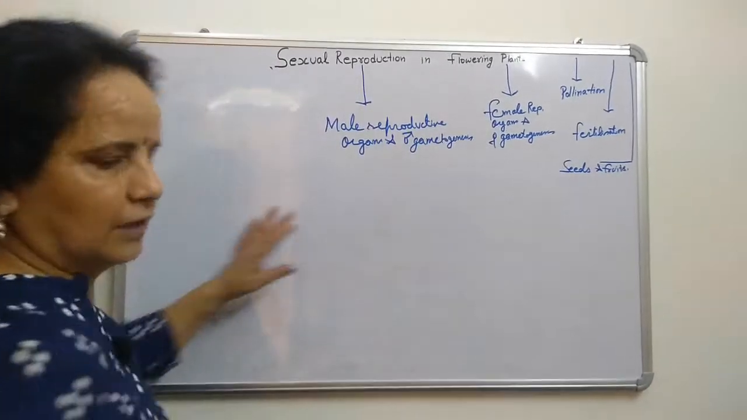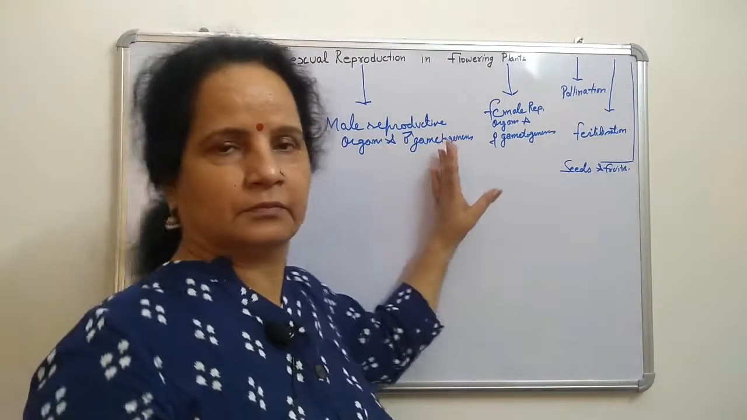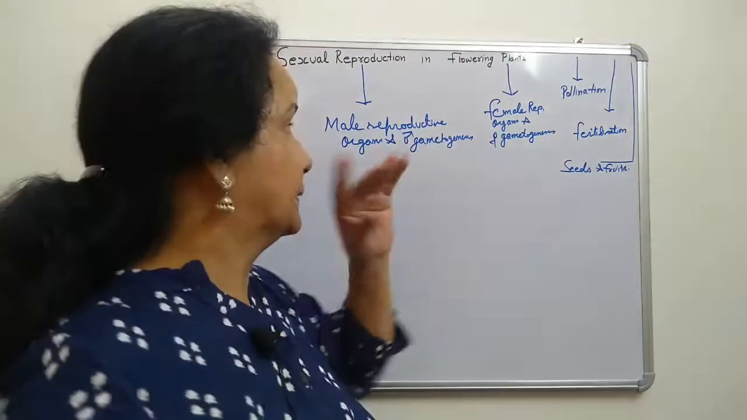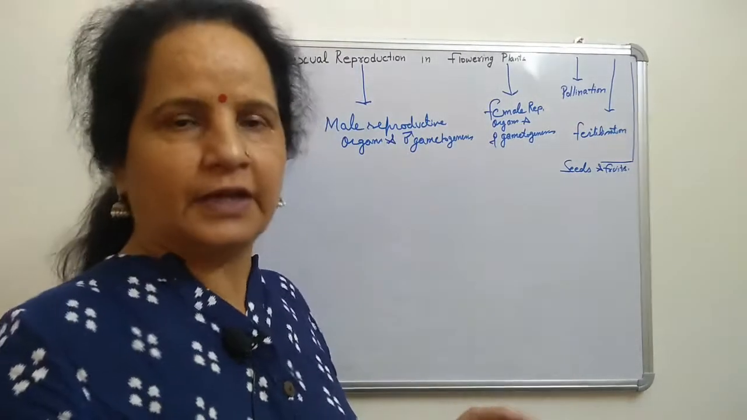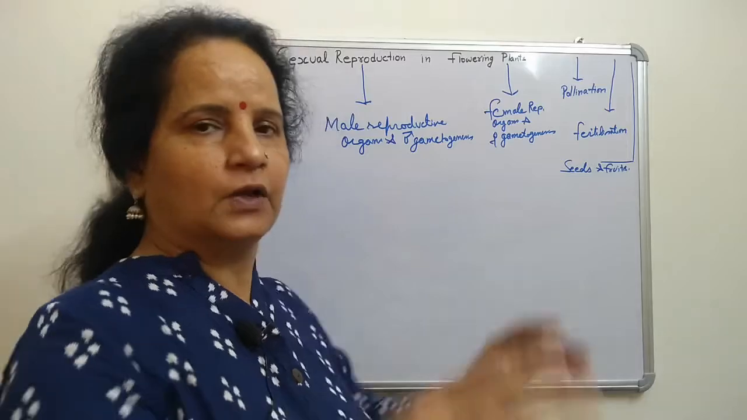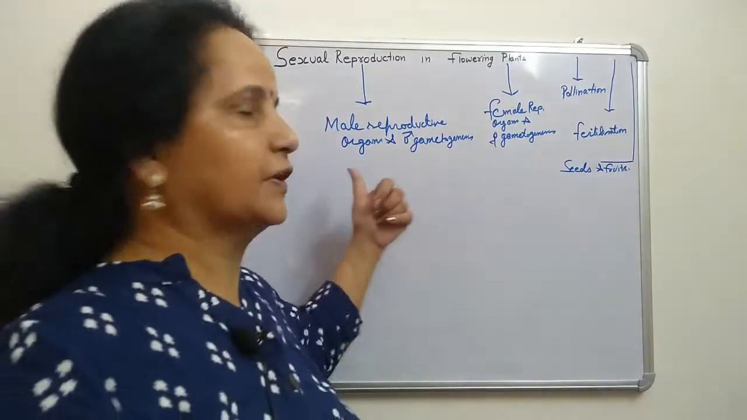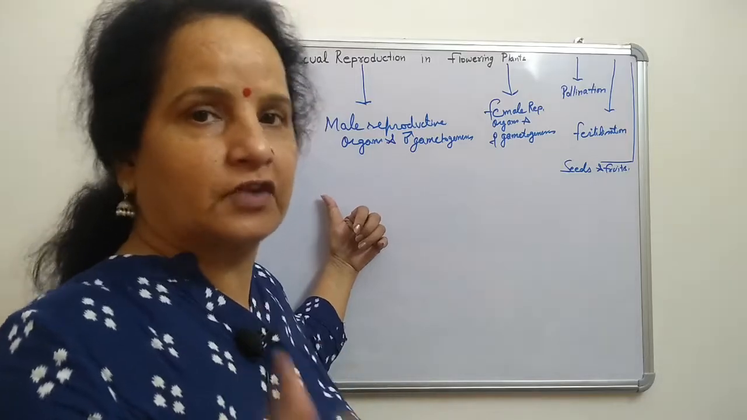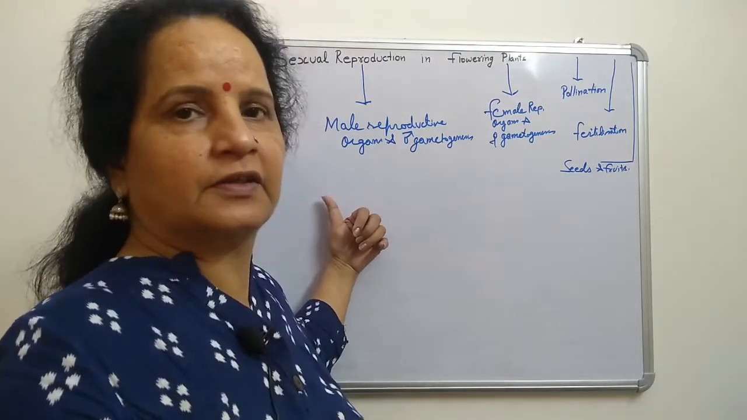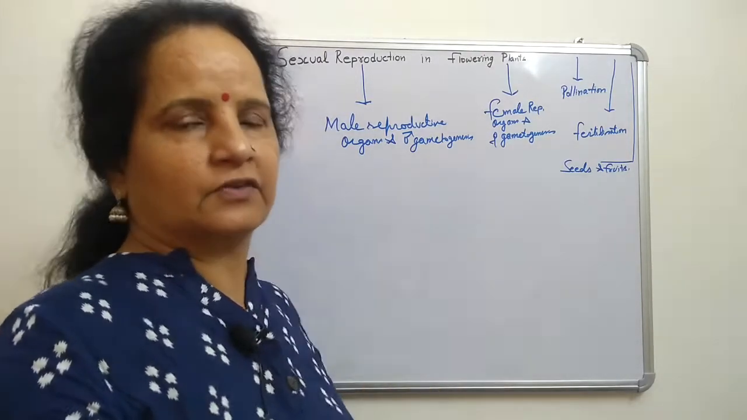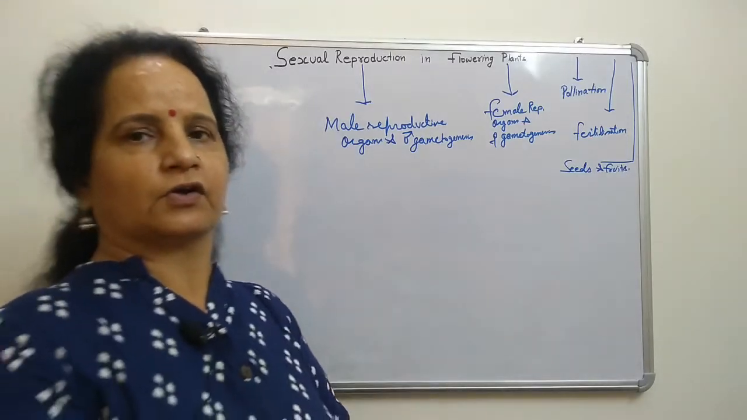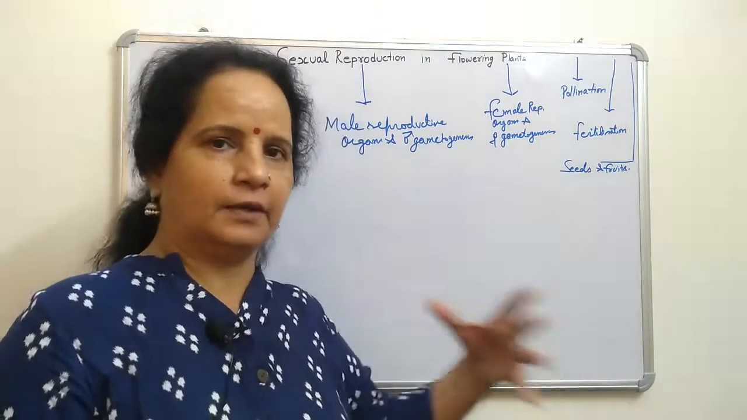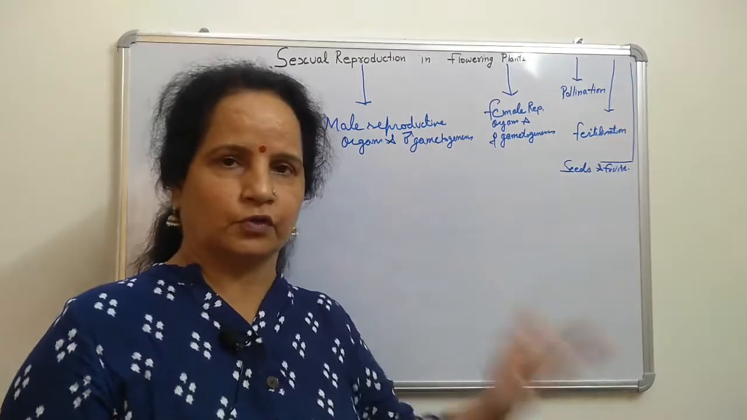I am explaining very simply. There are two types of flower: staminate flower and pistillate flower. When only the male organs are present, it is called staminate. When the female organ is there, it is called pistillate. According to this, the sexes are unisexual and bisexual, or dioecious and monoecious.